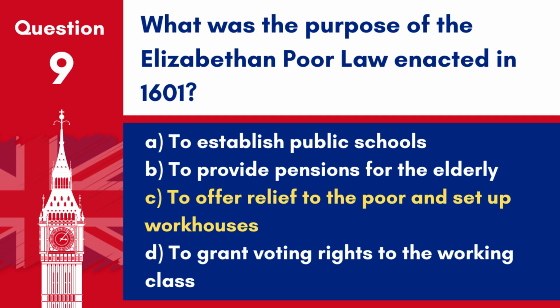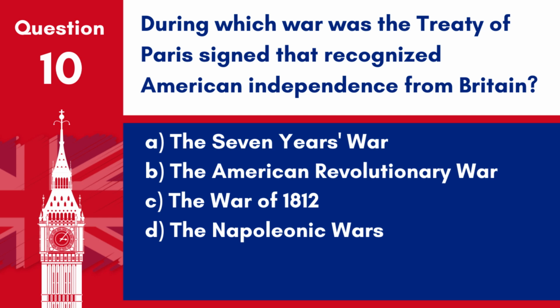Answer: C. To offer relief to the poor and set up workhouses. The Elizabethan Poor Law of 1601 was designed to provide relief to the poor and set up systems such as workhouses. Question 10. During which war was the Treaty of Paris signed that recognized American independence from Britain?